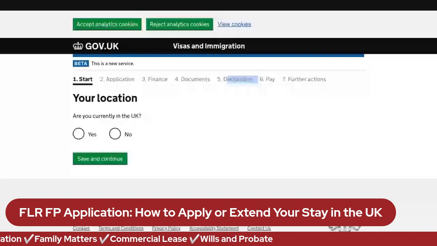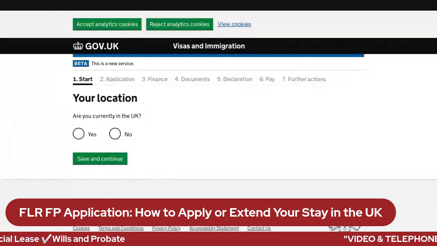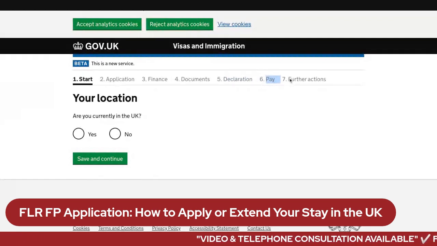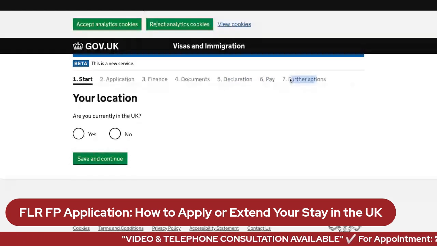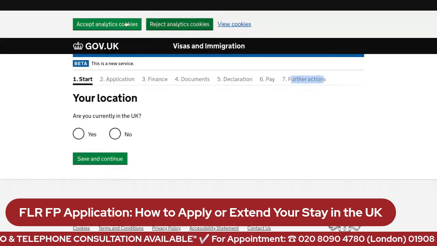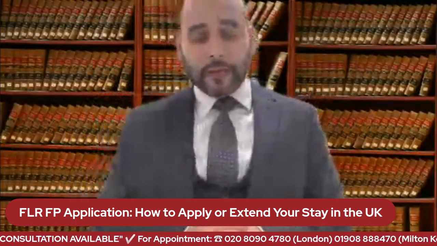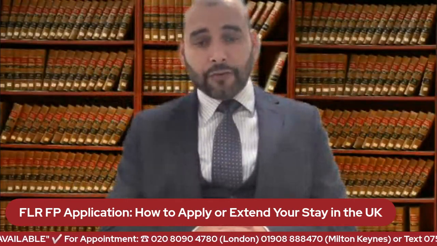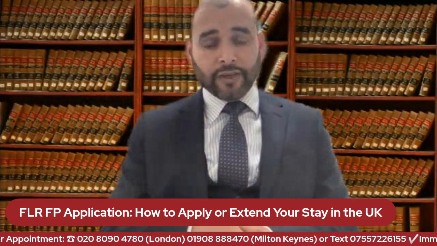You need to make a declaration, then pay the home office fee and HS fee. Once you have done it, the final action is to submit the application, and then you need to make an appointment with the home office to give your fingerprints.